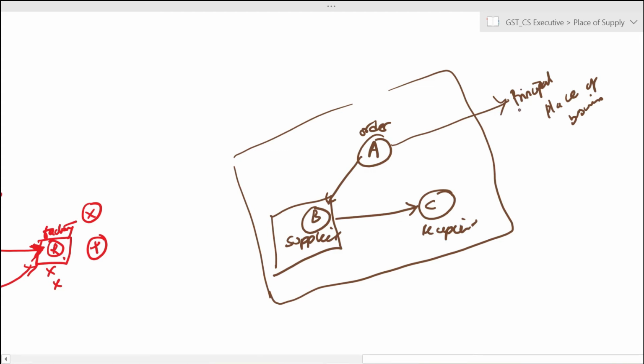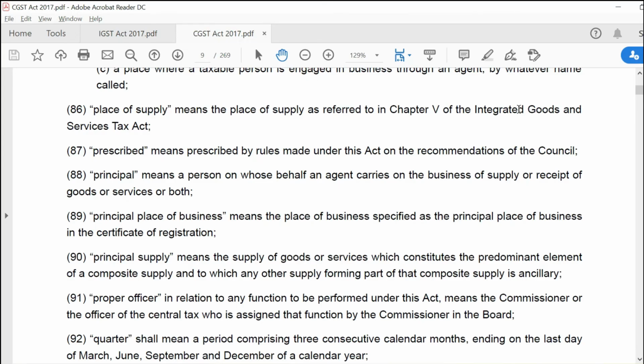It is not using the term place of business of the third person. It is using principal place of business of the third person. If you refer to the definition of principal place of business, defined under section 2 subsection 89 of the CGST Act, it says principal place of business means the place of business specified as the principal place of business in the certificate of registration.